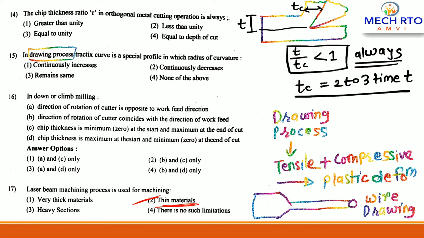If you take a thick material and you apply the laser to it, what will happen? Because it is thick, it will not cut that easily, and we will be wasting a lot of our resources. That's why laser beam machining is used only for thin sections, which will get easily cut and will get a required surface finish, right?